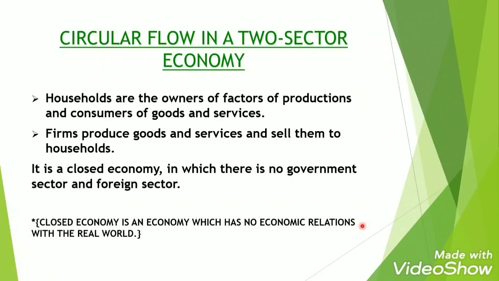Circular flow of income in a two-sector economy. Remember that earlier I told you there are two sectors we are paying attention to, firms and households. Those two sectors only form the circular flow of income in a two-sector economy. Households are the owners of factors of production and consumers of goods and services. Firms produce goods and services and sell them to the households. It is a closed economy in which there is no government sector and foreign sector. A closed economy is an economy which has no economic relations with the rest of the world. This is just an assumption. This is a model of a two-sector economy.